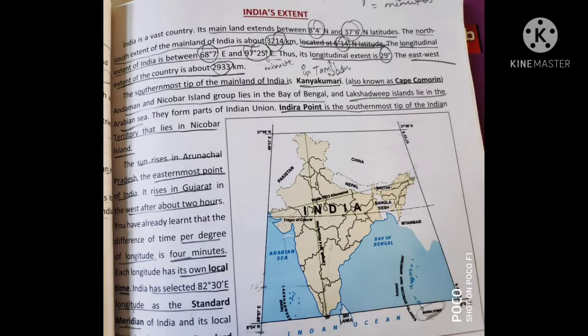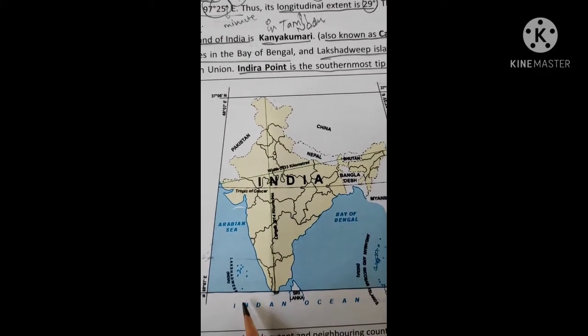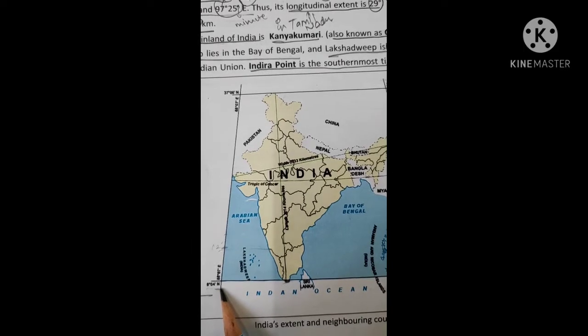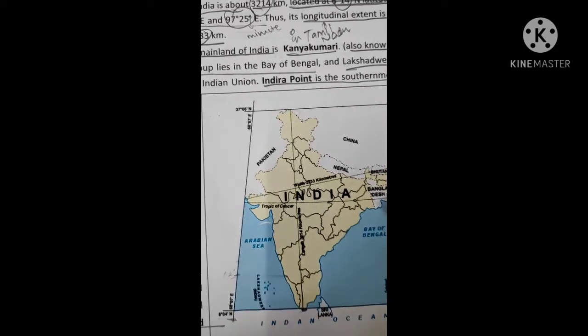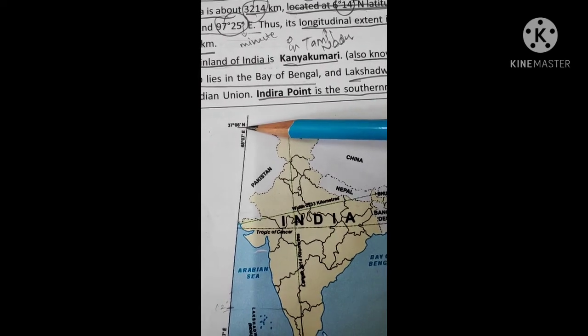Yes, students, our next topic in chapter 6 is India's extent. You know, India is a very vast country. Its mainland extends between 8 degree 4 minutes north latitude to 37 degree 6 minutes north latitude, right? See the map of India. Its latitudinal extent is 8 degree 4 minutes, and it reaches up to 37 degree 6 minutes north.